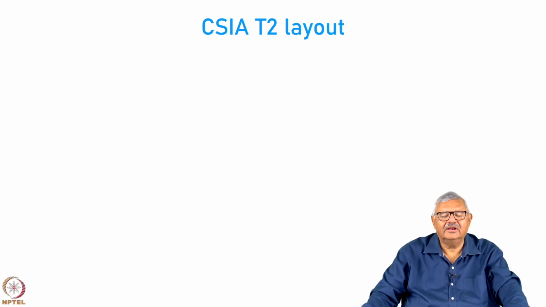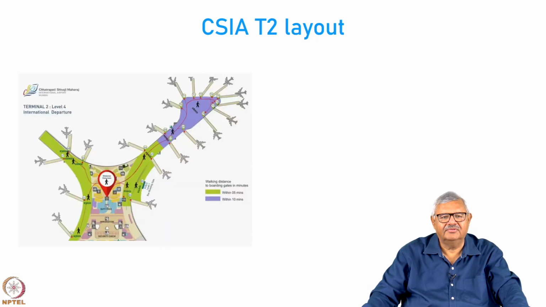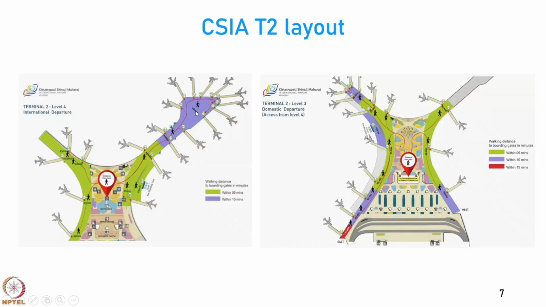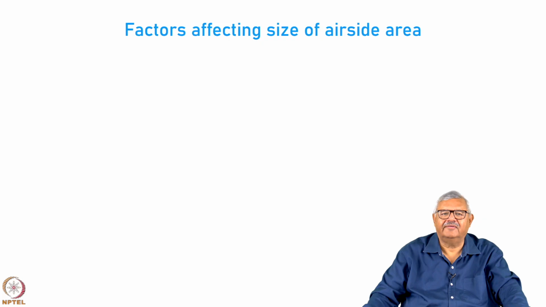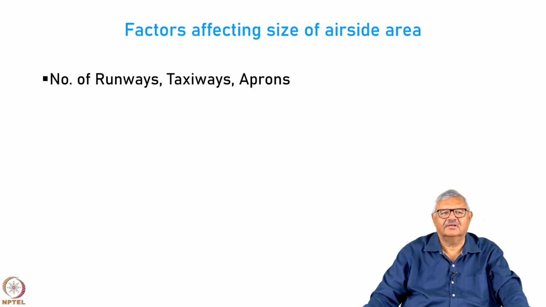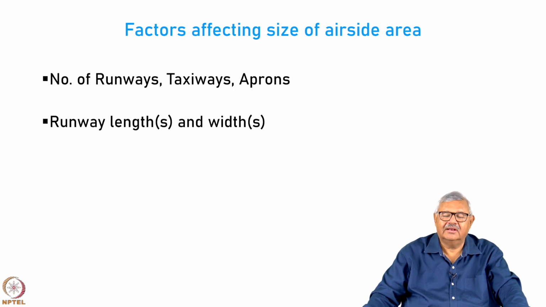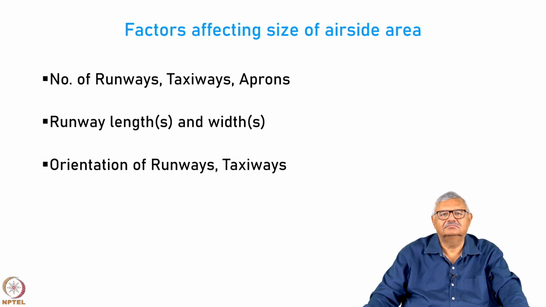Now, what is the layout of CSIA airport? You have these piers, and there are all these gates where the passengers can walk and connect to the aircraft. There are many factors that affect the sizing of the airside area. For example, the number of runways, the number of taxiways and the aprons that you require. What are the lengths and the width of the runway? What are the runway orientations and taxiways? Are they all parallel or are they inclined?